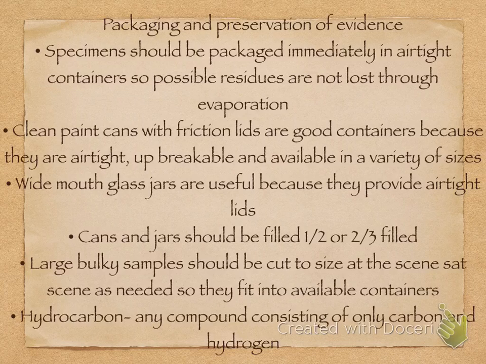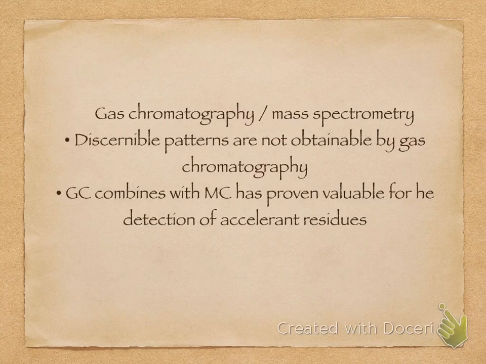Hydrocarbon: any compound consisting of only carbon and hydrogen. Gas chromatography and mass spectrometry. Discernible patterns are obtainable by gas chromatography. Gas chromatography combined with mass spectrometry has proven valuable for the detection of accelerant residues. And that's all.